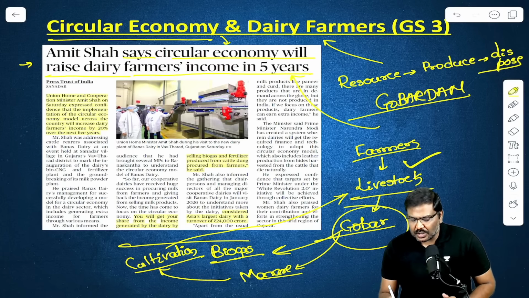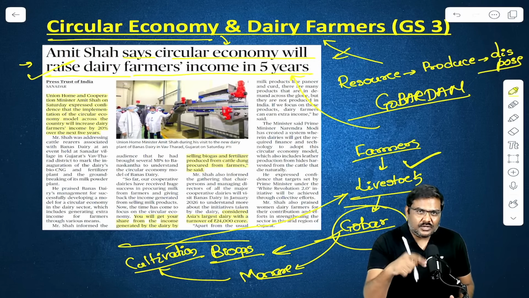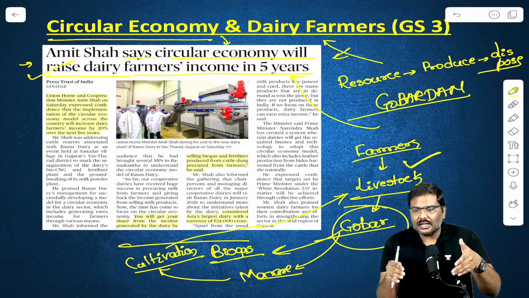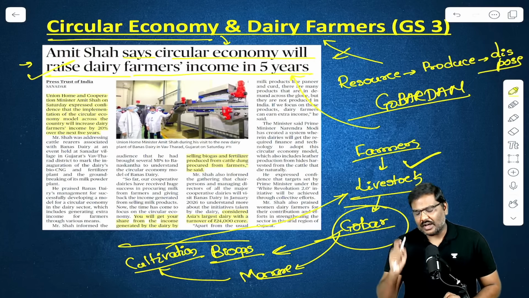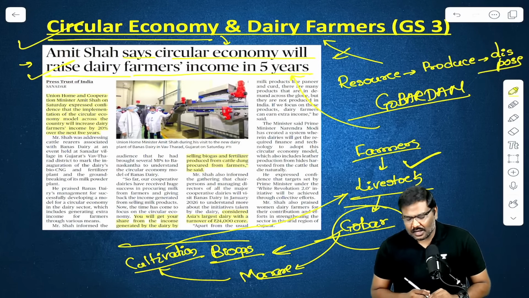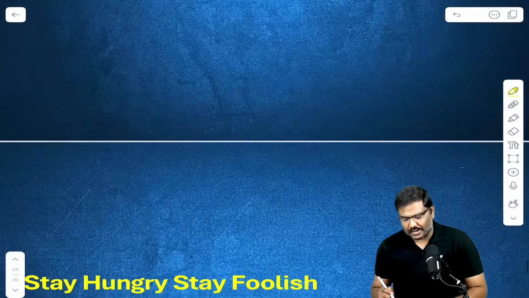And how much is the potential? The potential will be realized once we start implementing. This will be in addition to the normal amount of income generated by the farmers. So this is the article associated with the circular economy.